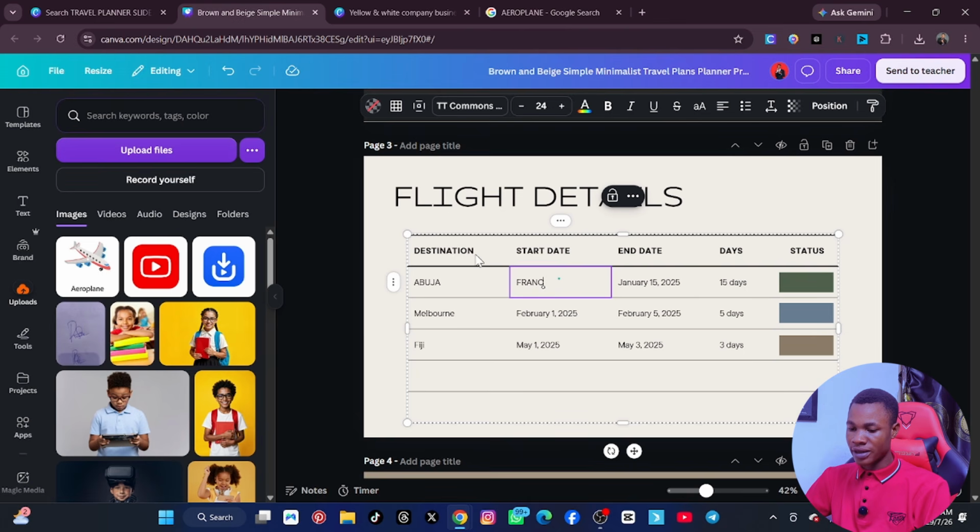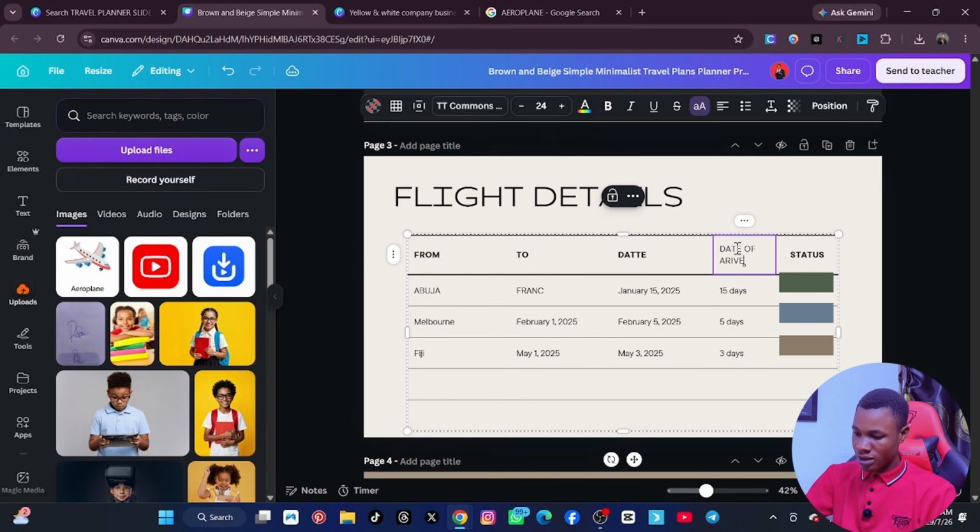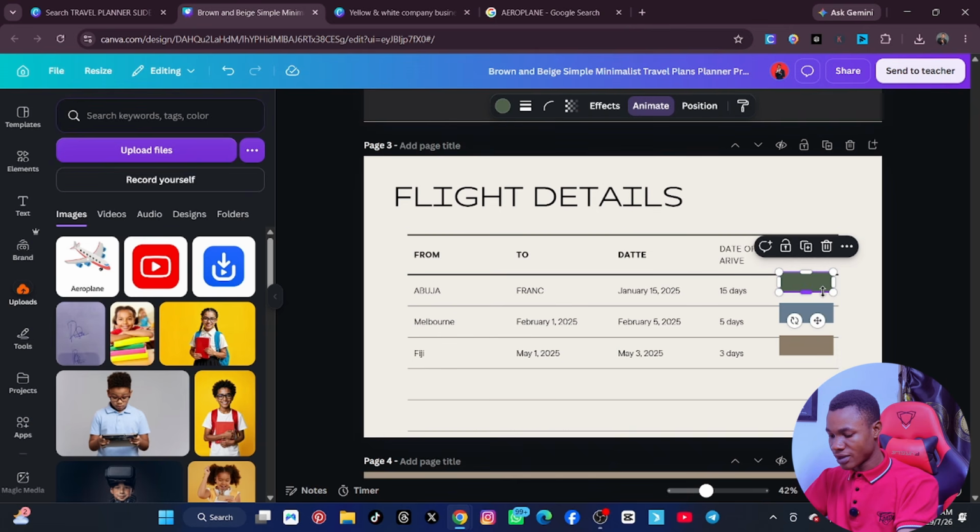So you can change that to, let's say, from, and then to, and then date of movement, and then date of arrival. All right, and then this one will be price, the price of the flight. Is that okay? So you can delete this one here because we might not even need it. You can delete this one here.